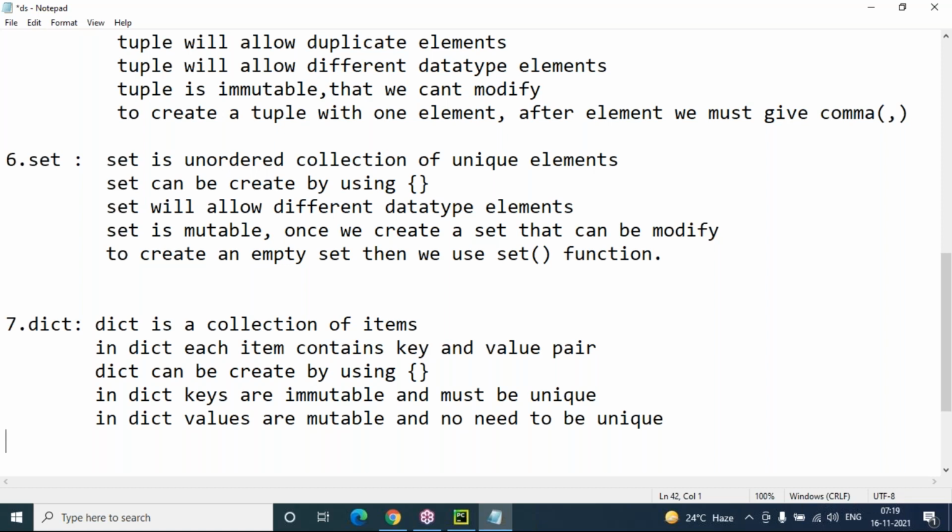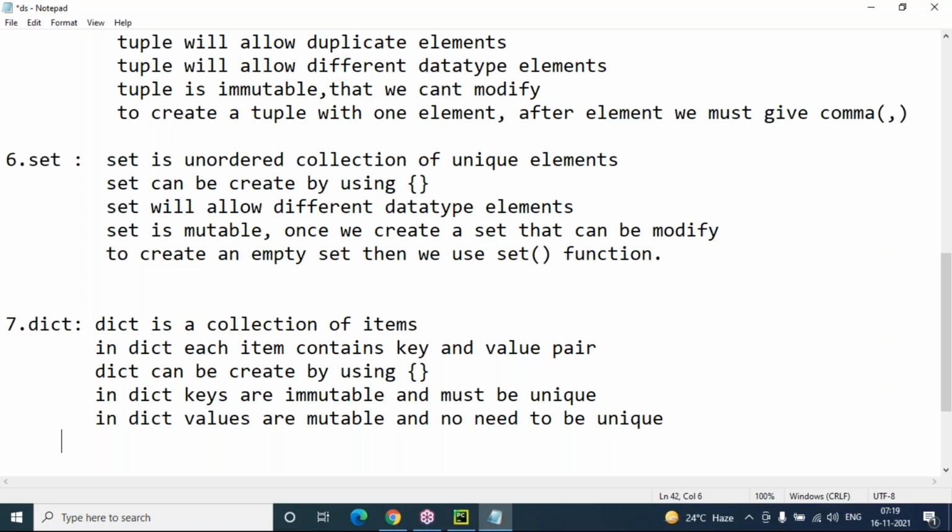In a dictionary, keys are immutable. Immutable means once we create a key, we cannot change that key, and it must be unique. Only unique keys will be accepted, duplicate keys will not be accepted. And values are mutable, means we can modify the values, and they need not be unique, values can be duplicates.